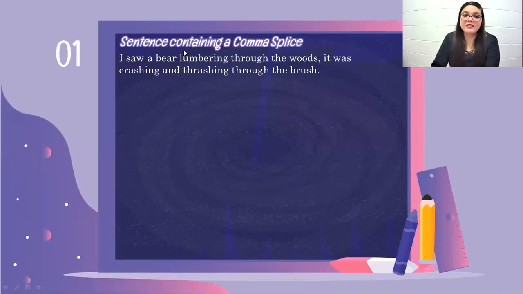Example 1, sentence containing a comma splice. I saw a bear lumbering through the woods. It was crashing and thrashing through the brush. Here you have a comma. One comma joining two independent clauses: comma splice.